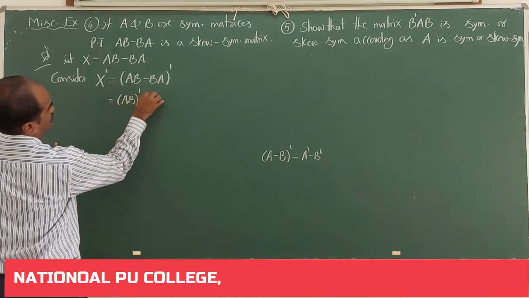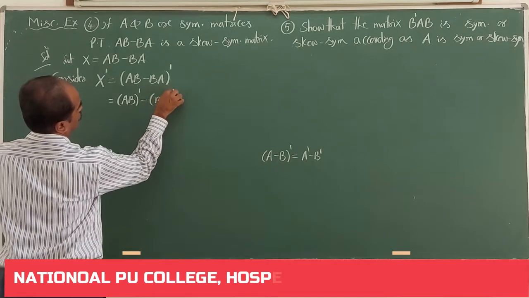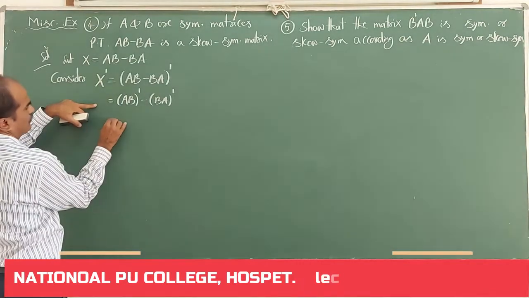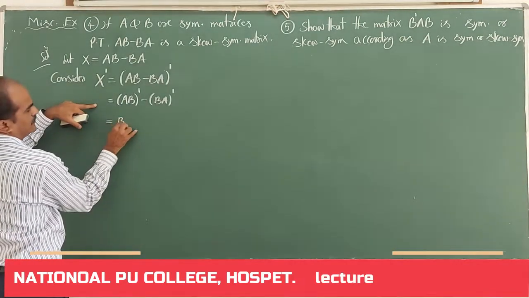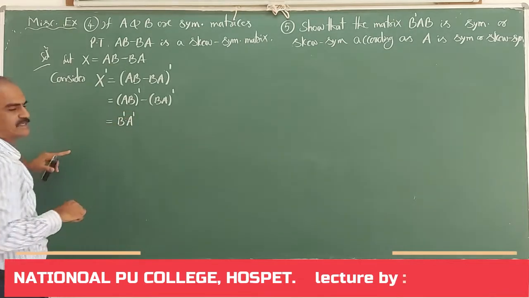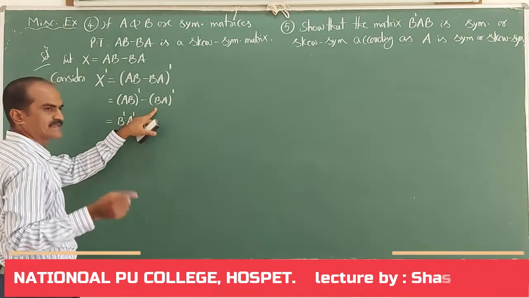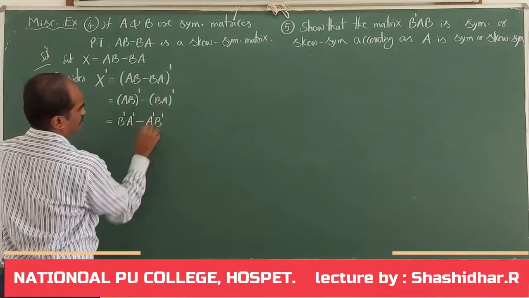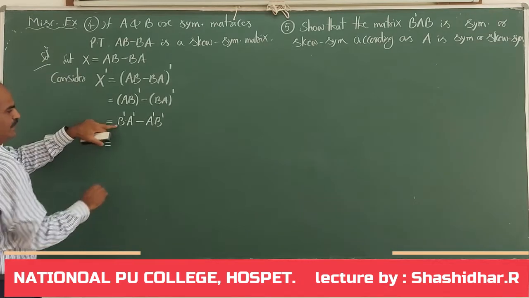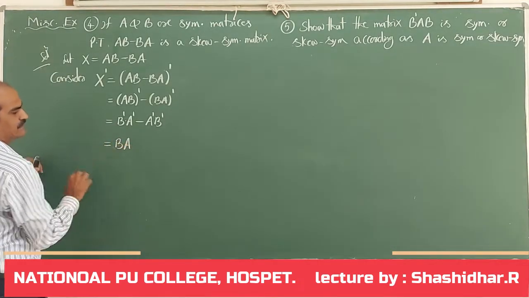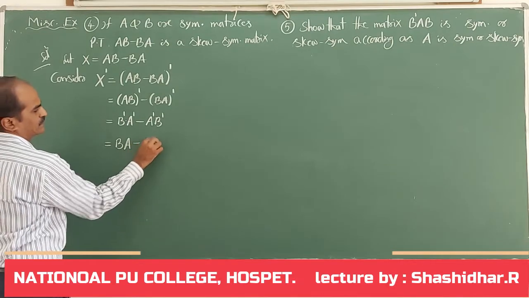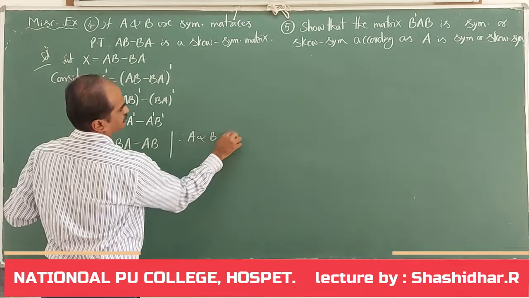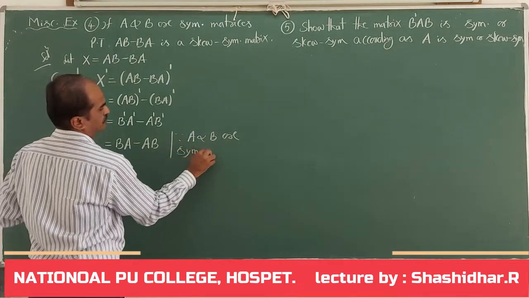AB whole dash minus BA whole dash, using the property of transpose. Now, what is AB whole dash? It is also another property. I can write B dash into A dash. Again, apply the same property here. BA dash becomes A dash into B dash. Now, I replace B dash with B, A dash with A, because A and B are symmetric matrices.